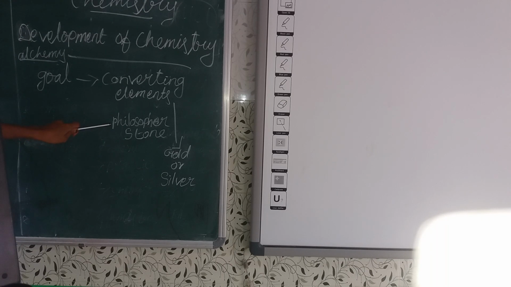This philosopher's stone has the capability to change any metal into gold or silver. This stone has one good quality. What quality? The capability to change any metal into gold or silver. This ability the philosopher's stone has.